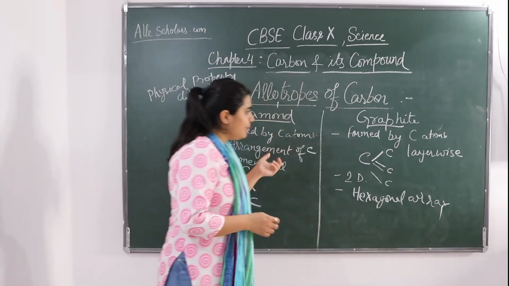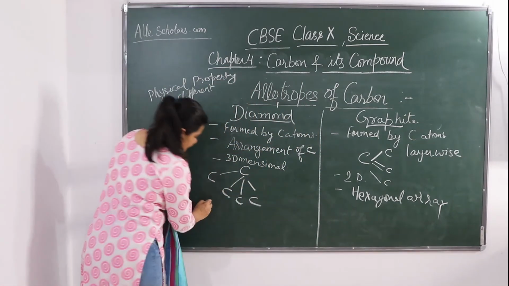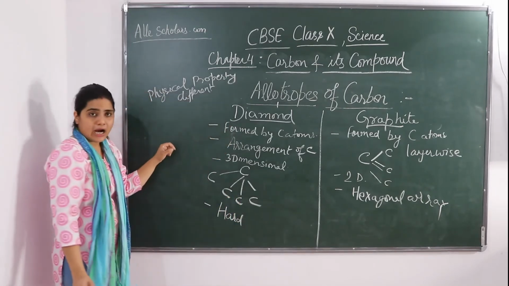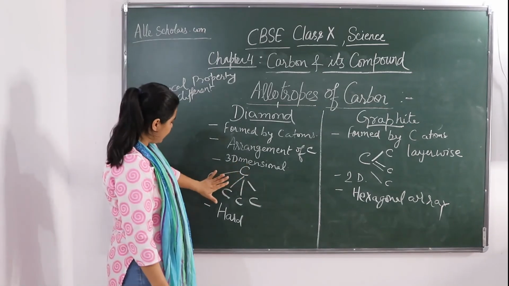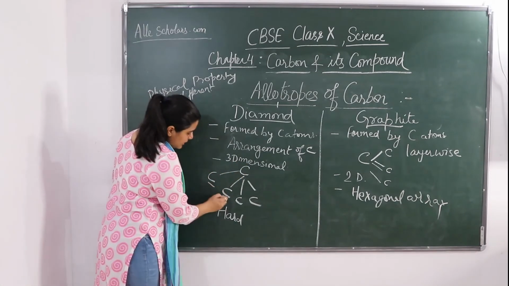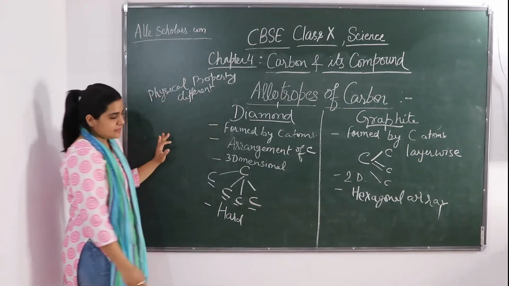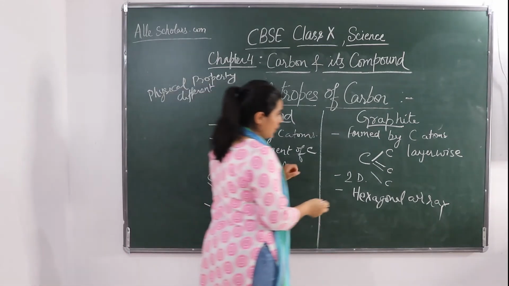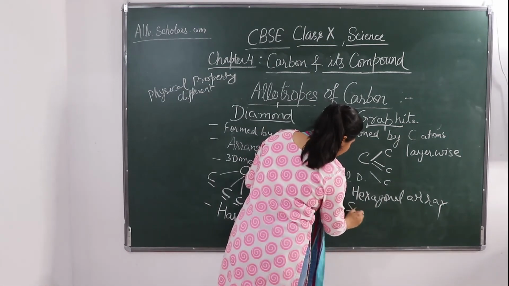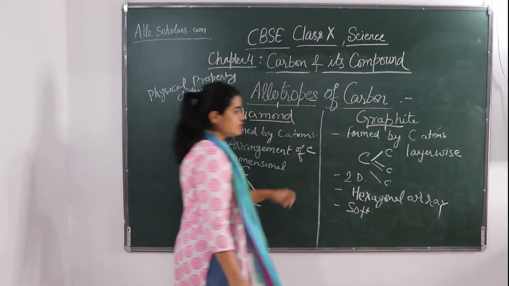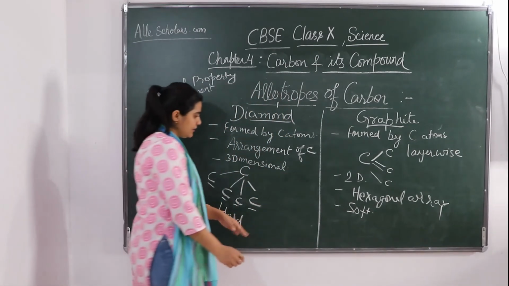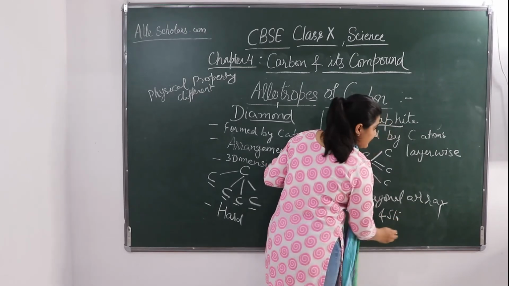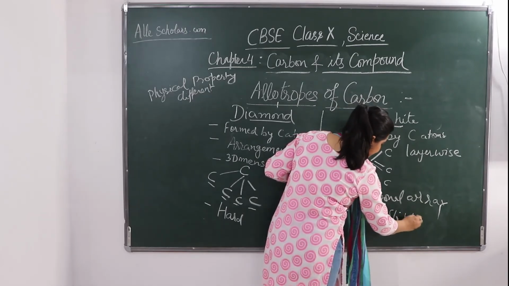So if we talk, diamond is the hardest substance. Diamond is very hard because all the four carbons are there, it is very tightly bonded. But if we talk about graphite, it is soft. Graphite is soft and slippery.